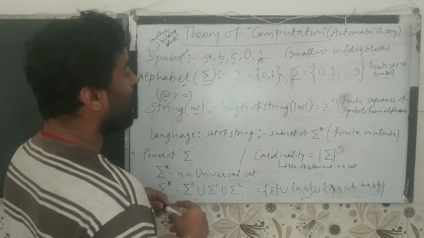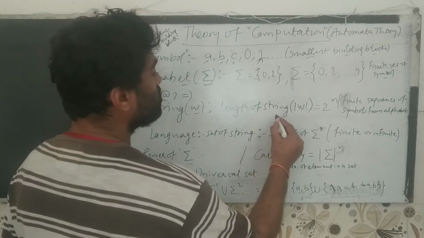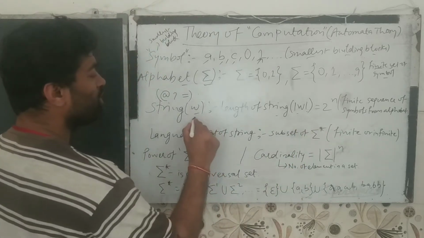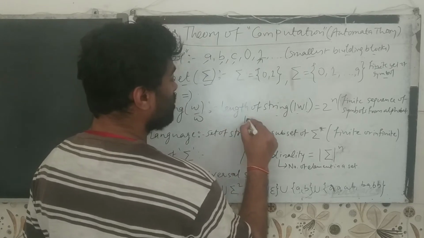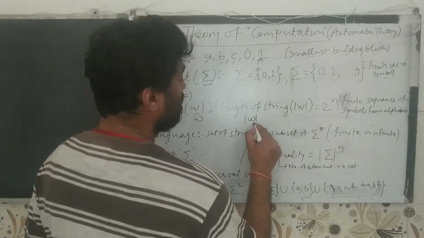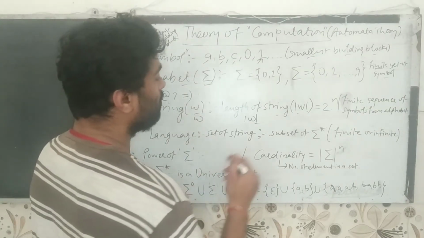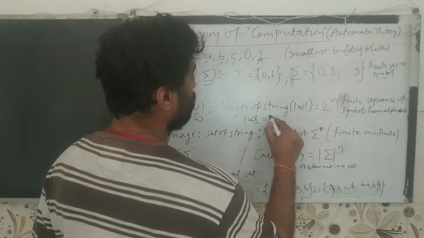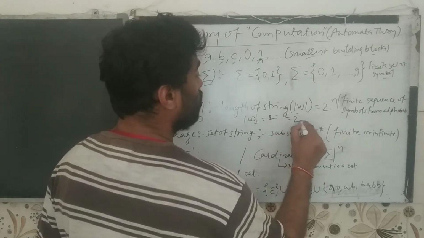And how do we calculate the length of a string? If we represent a string as W, its length is represented like this, mod W. If the number of alphabet symbols is 2, then the number of strings of length n will be 2 power n.